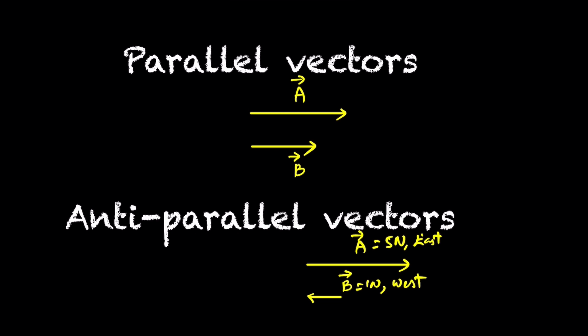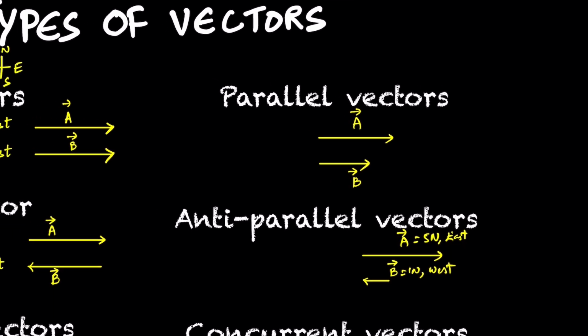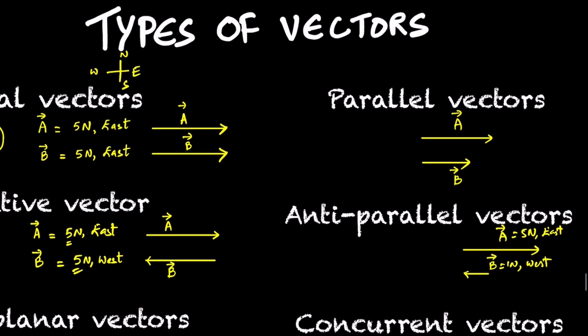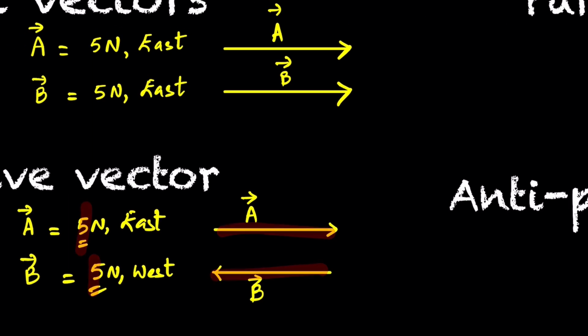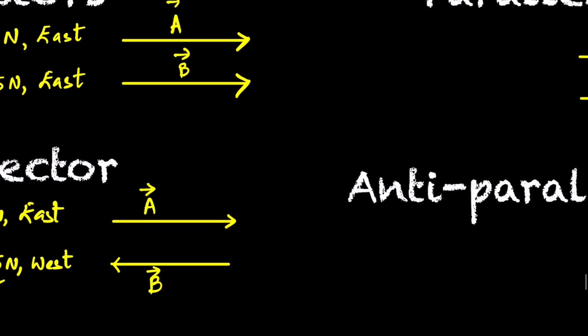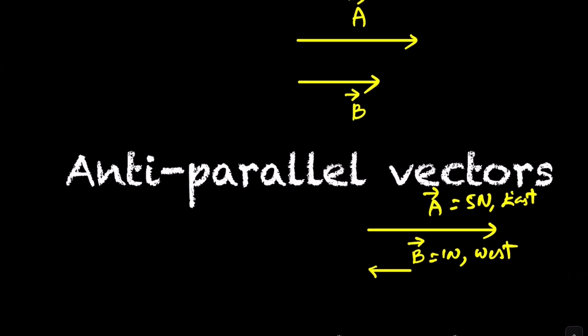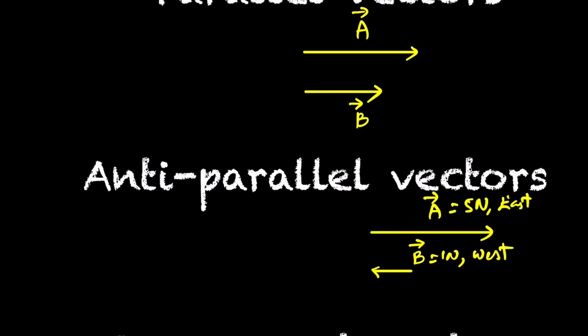These are anti-parallel vectors. Now negative vectors are in opposite direction here. Negative vectors will have the same magnitude, the length is 5 and 5, when you talk about negative vectors. When you use the word anti-parallel vectors, they are unlike vectors. Anti-parallel, they just have opposite direction, that's it.